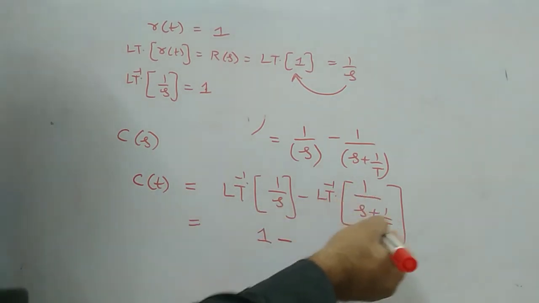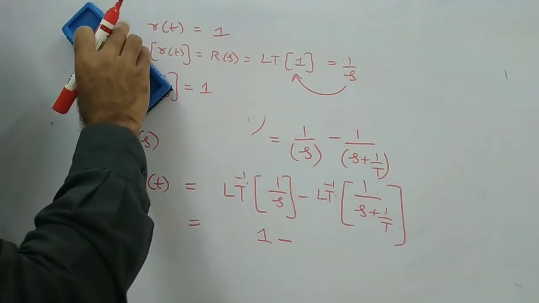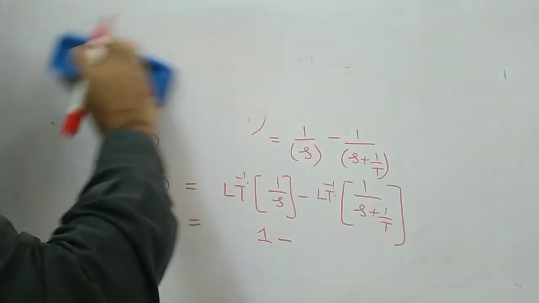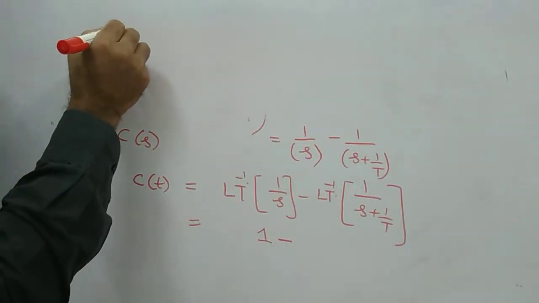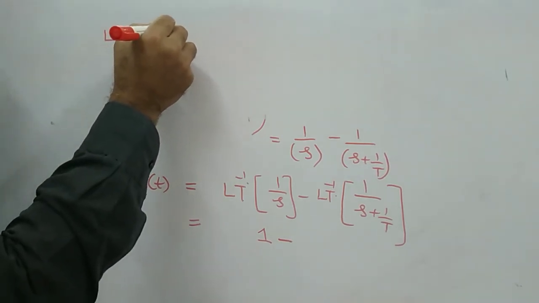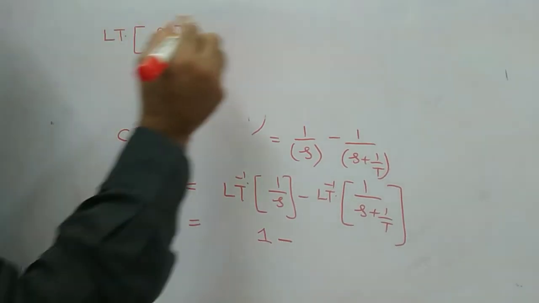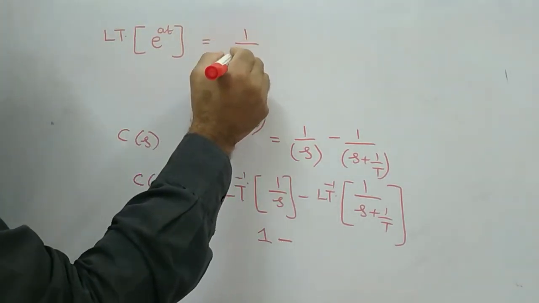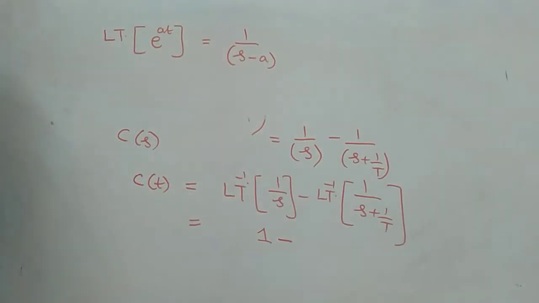What is this actually? There is another important property of Laplace transformation. Laplace transformation of e power a t is equal to 1 by s minus a. This is one property.